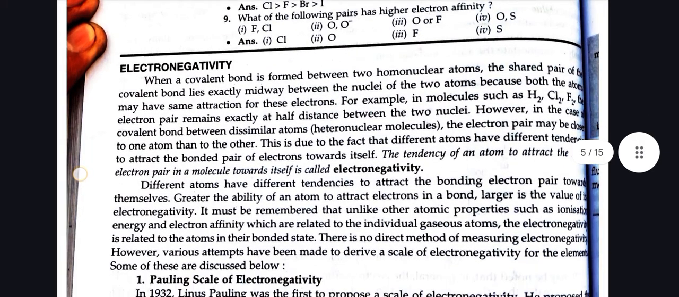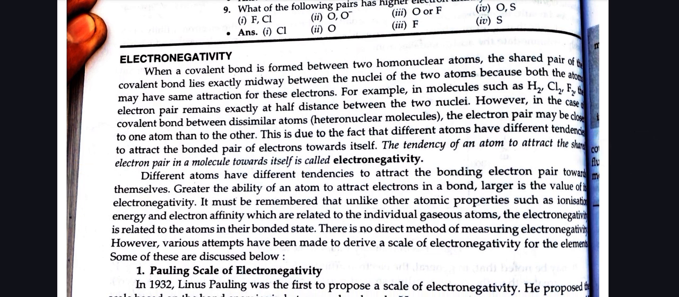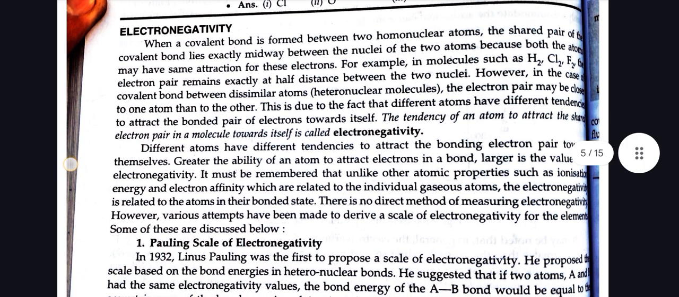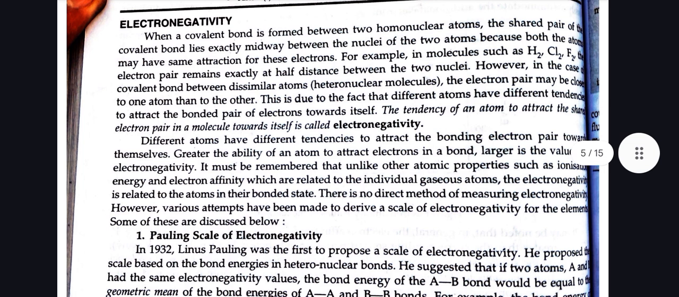Electronegativity. Now we come forward to the next topic. When a covalent bond is formed between two homonuclear atoms, the shared pair of the covalent bond is exactly midway between the nuclei of the two atoms, because both the atoms have the same attraction for this electron. For example, in molecules such as H2, Cl2, F2, the electron pair remains exactly at half distance between the two nuclei. However, in case of covalent bond between dissimilar atoms, the electron pair may be closer to one atom than the other. Different atoms have different tendencies to attract bond pair electrons towards themselves.